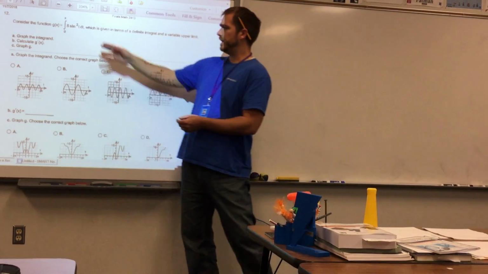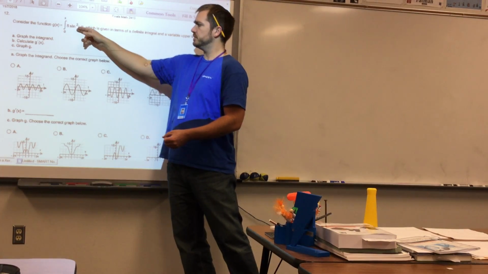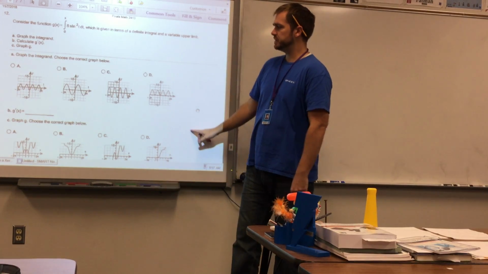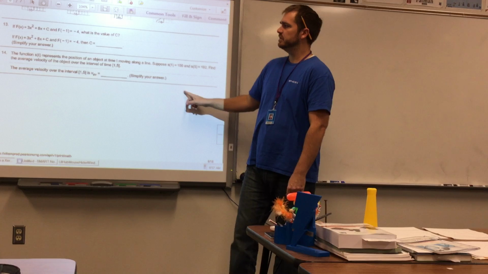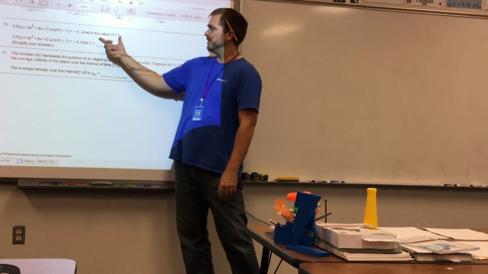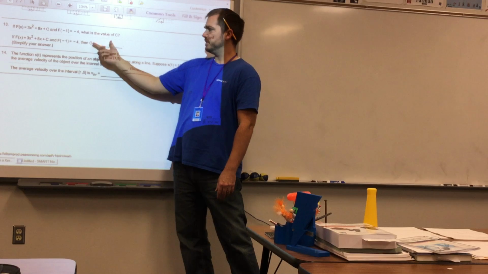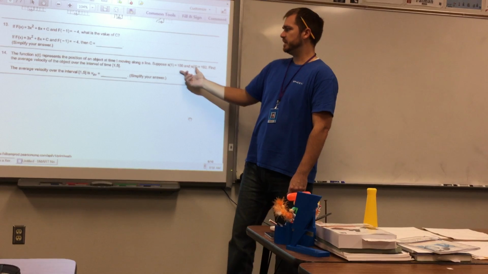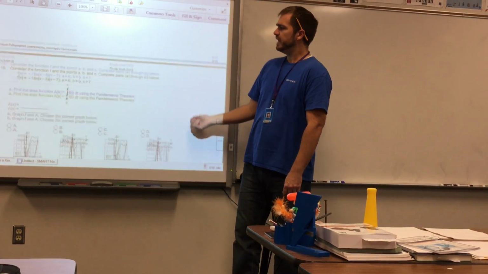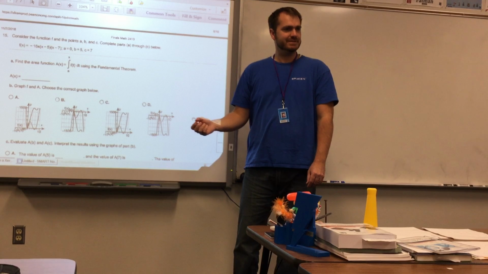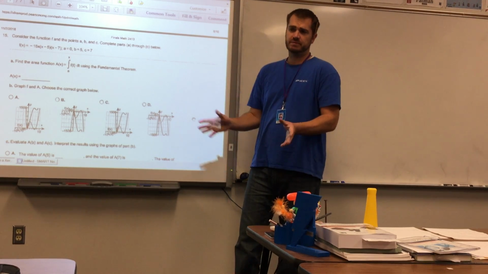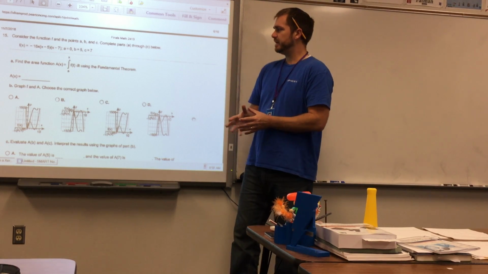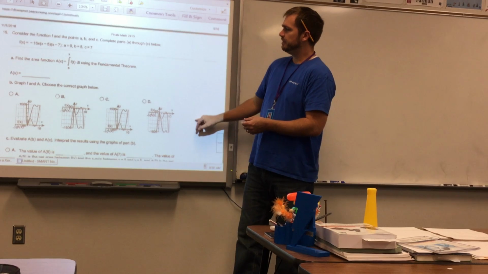Then we've got another function defined by an integral, and you're going to have to do some things with it: finding the integrand, graphing the derivative of the function, as well as the function itself. Given a function, finding the constant of integration. Some more physics-related problems with some initial conditions and finding the average velocity. Average velocity seems to come up a lot, doesn't it? Yes. We love the velocity because it's below the position and above the acceleration. You do all kinds of fun stuff with that. Velocity's the sweet spot there.